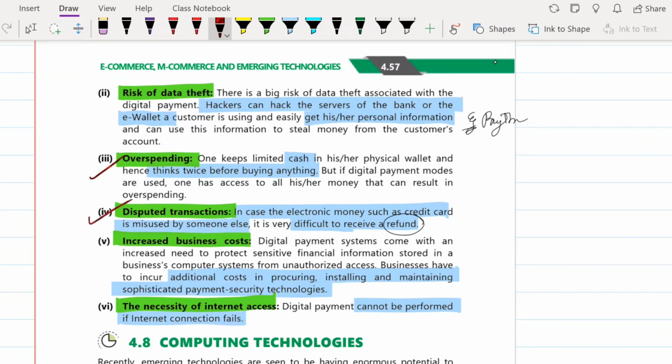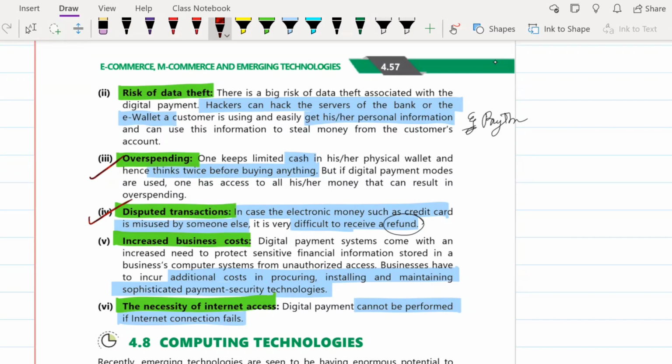Next is disputed transactions. What might happen, and this might have happened with many people, is that in our GPay itself, there'll be two people with the same name. Suppose party name one is Sham, party name two is also Sham. Now if you have to send money to a Sham, who is your school friend, you would mistakenly send it to the Sham who is your CA friend.